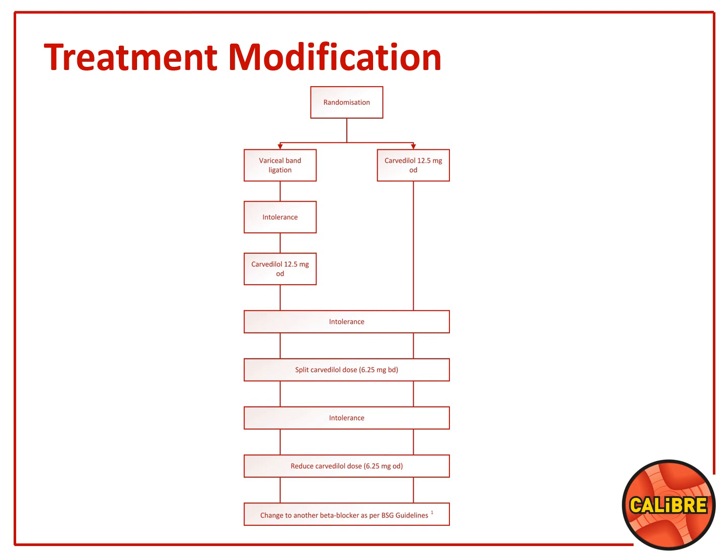At any point in time, with the clinician's discretion, or if the participant wants to switch over after randomization to the other arm straight away, that is permitted as well within the CALIBRE protocol. The participants should not be withdrawn for this. It is still within per protocol. So they should not be withdrawn, and they should still be followed up.